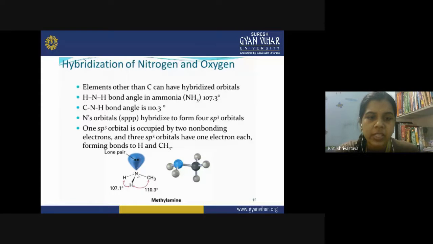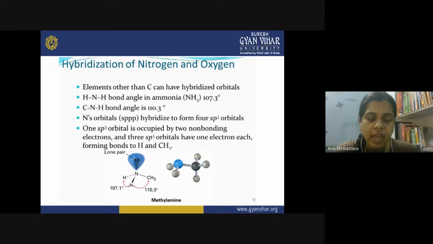So here you can see ammonia undergoing sp3 hybridization, and with the three sp3 orbitals you have overlap with other atoms, and one lone pair exists on the nitrogen. It actually decreases the bond angle due to the repulsion, that is lone pair bond pair repulsion.